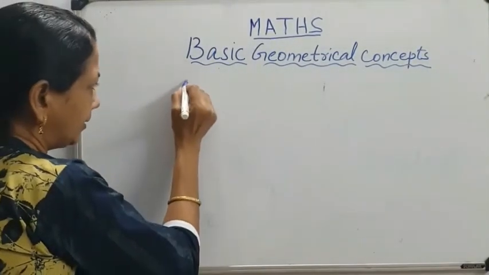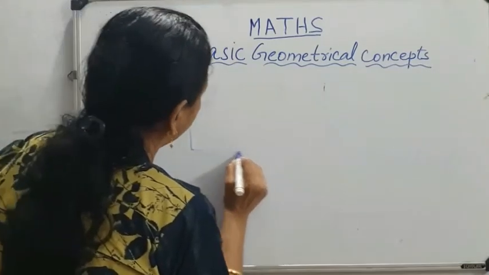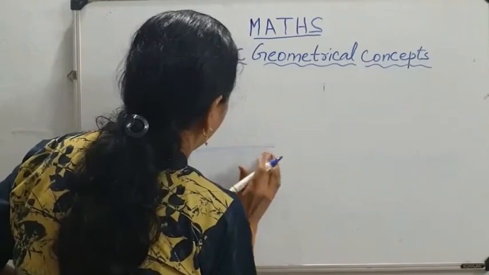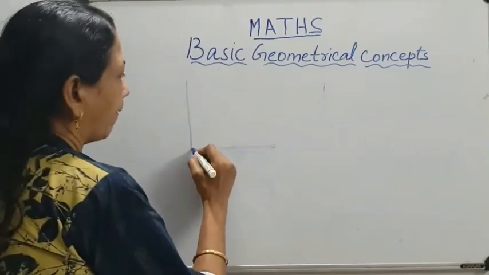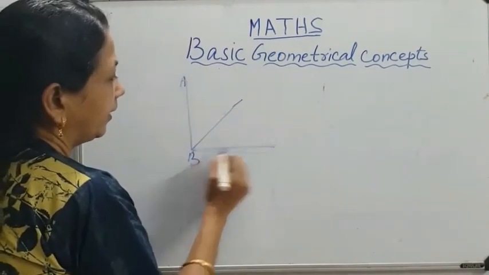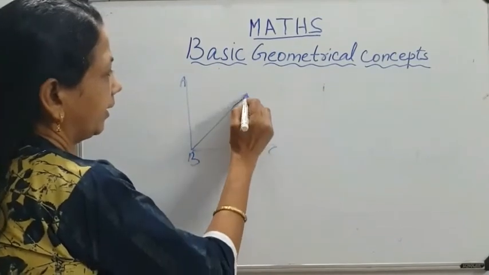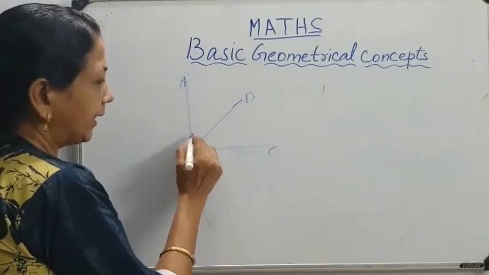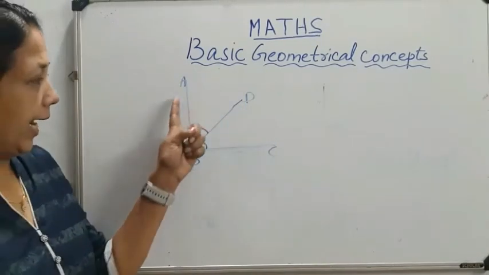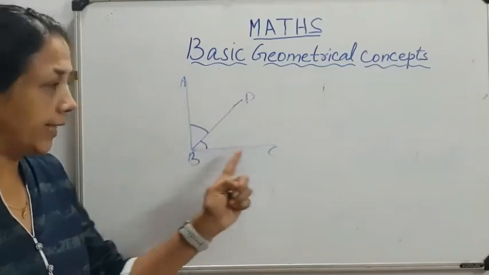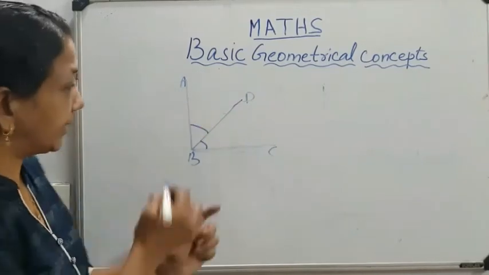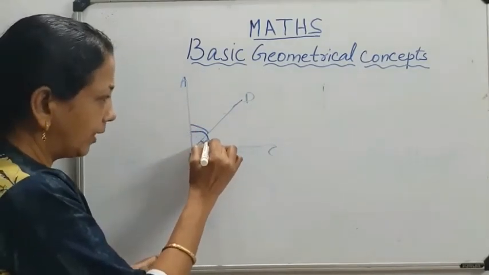Now two angles. A, B, C, D. Angle DBC and angle ABD. Sum of these two angles makes 90 degree. Yes or no? This forms 90 degree.